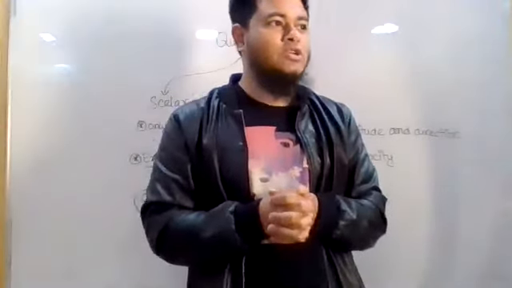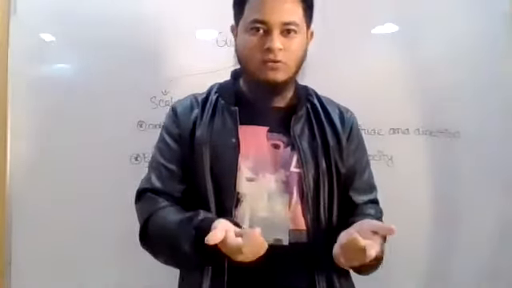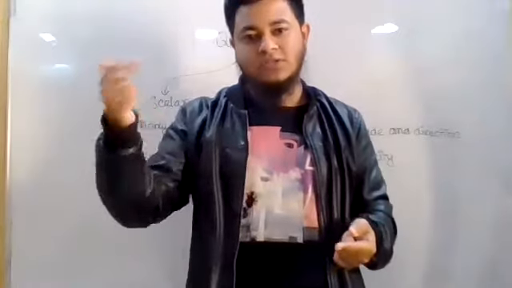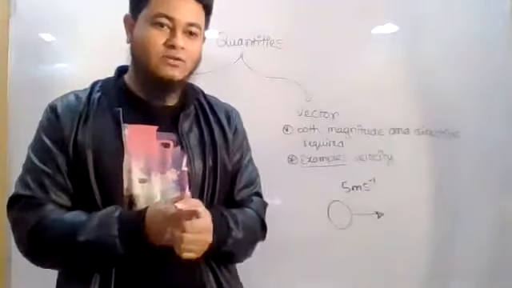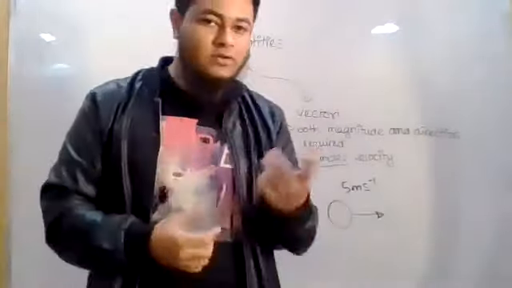Temperature, right? Humidity. If I ask you what is the temperature, you will tell me, sir, 24 degrees Celsius, 15 degrees Celsius. You will give me a value. You will never tell me, sir, 24 degrees Celsius in the downward direction. No. So that is why these are called scalar quantity. Now let us see a couple of examples of vector quantity.